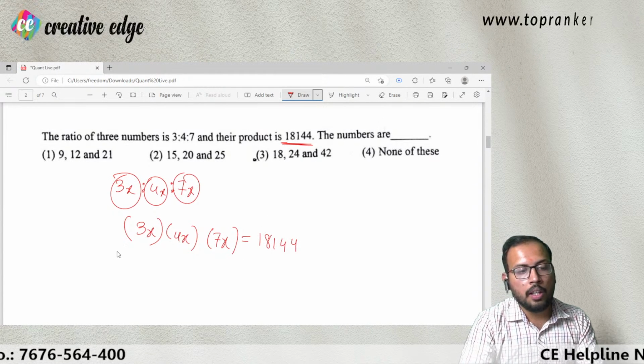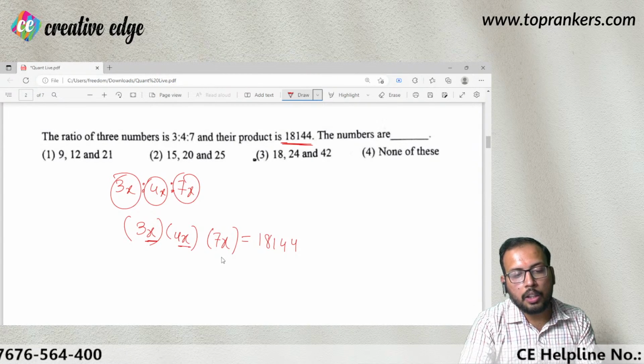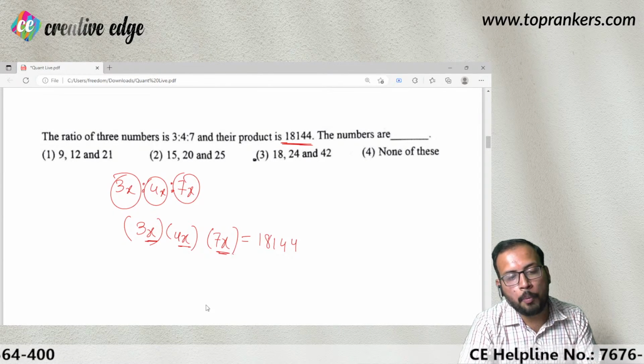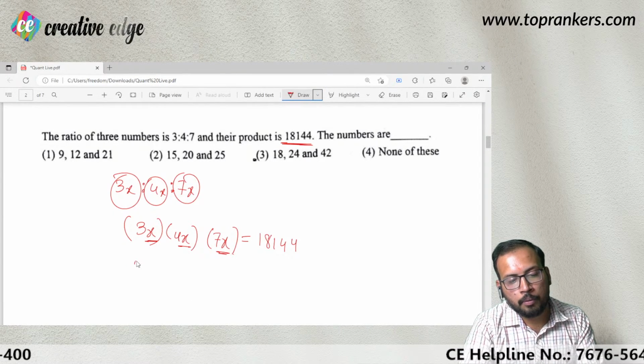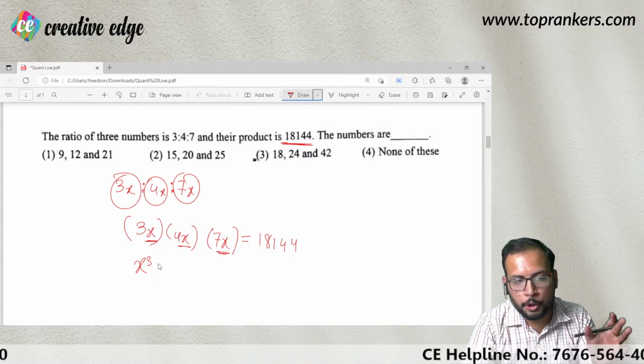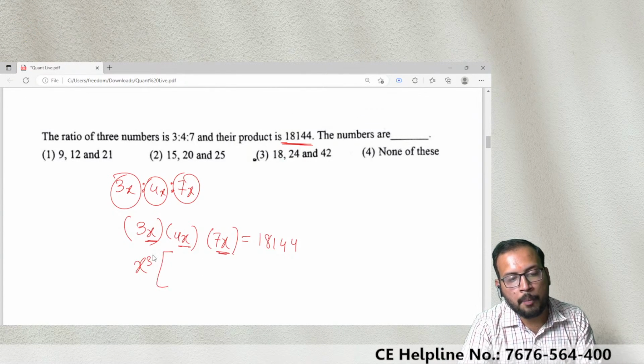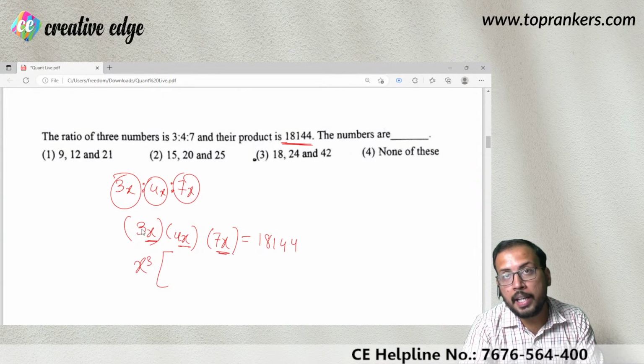First of all, I will be bringing 3 times of x, which is the product. So x cube I will bring out here. It is not 3 times of x, it should be x cube. x into x into x is x cube. And you have 3 into 4 into 7, so you can cancel it.